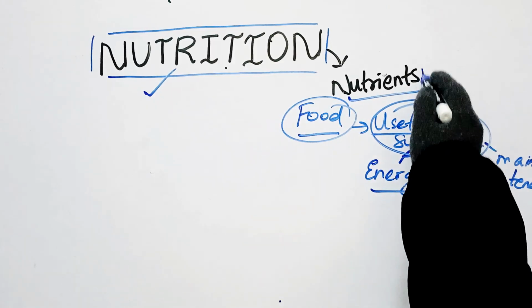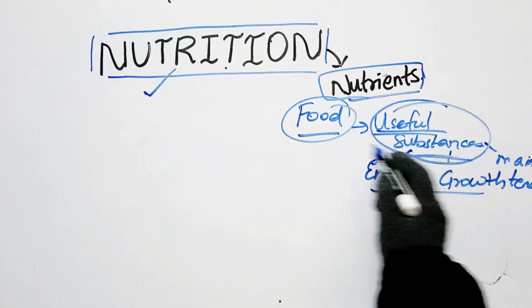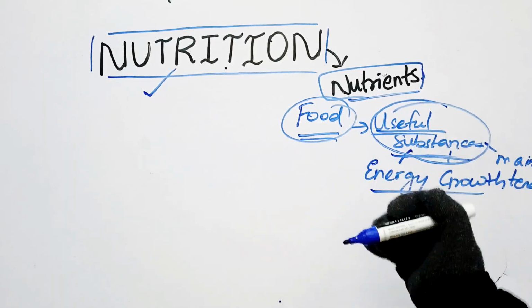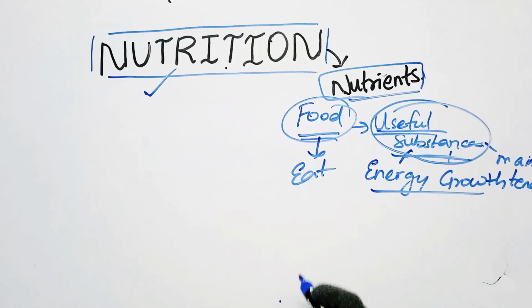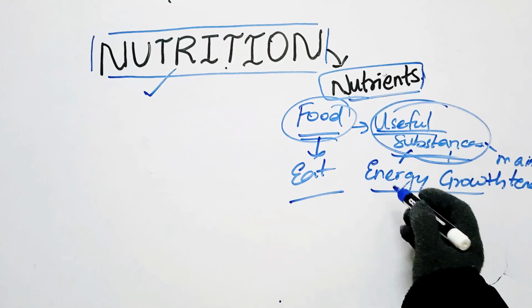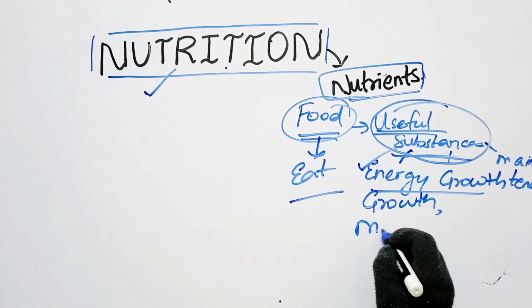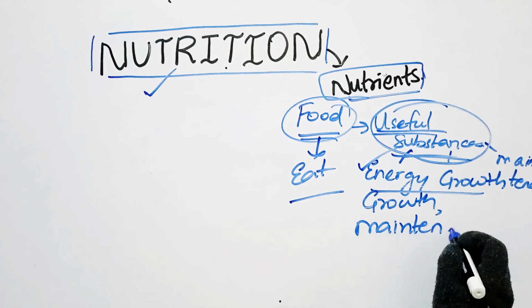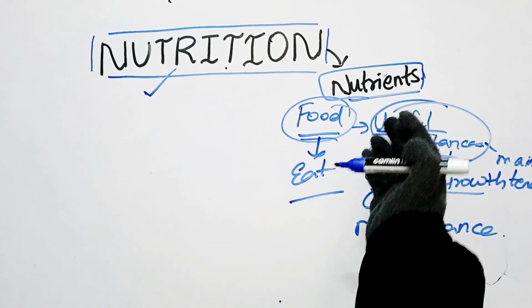So, what are nutrients in simple terms? Nutrients are nothing but the useful substances present in the food that our body consumes, that we eat, and our body is going to utilize them for energy production, for growth, for repair, for maintenance, and overall for maintaining a healthy organism. Is this point clear, children? So this word nutrition came from the word nutrients.